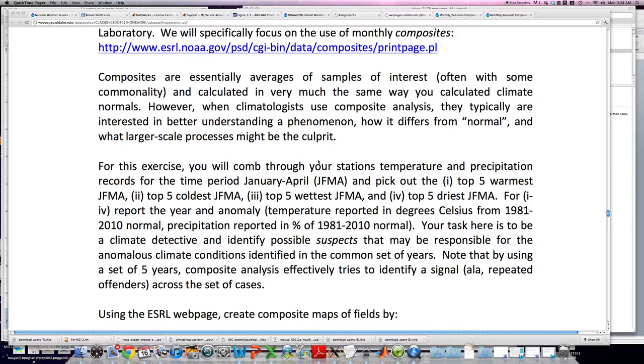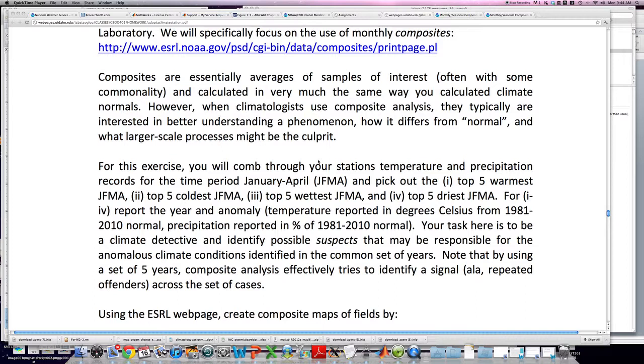So anyways, go through your data, pick out the top 5 warmest, coldest, wettest, driest January through Aprils. Report that. Just jot down the years. You might want to put that into a spreadsheet, and maybe also, for your own purposes, figure out what the temperature anomalies were for those time periods, and what percent of normal precipitation relative to the 1981 to 2010 period you saw for your wettest and driest periods.